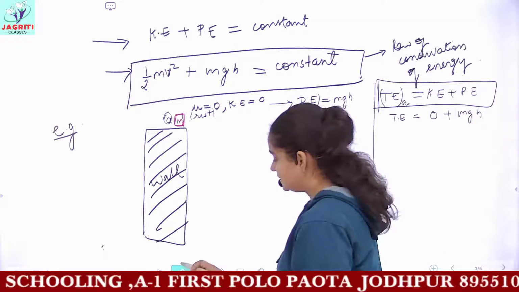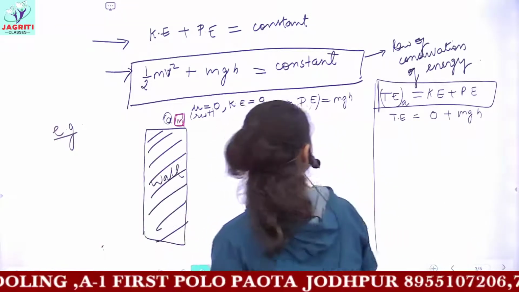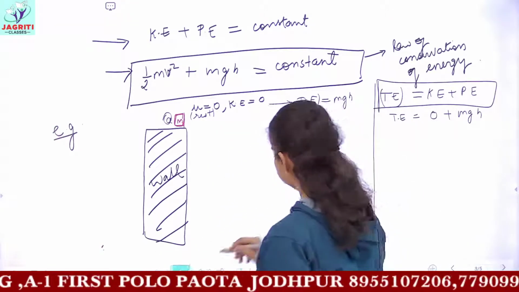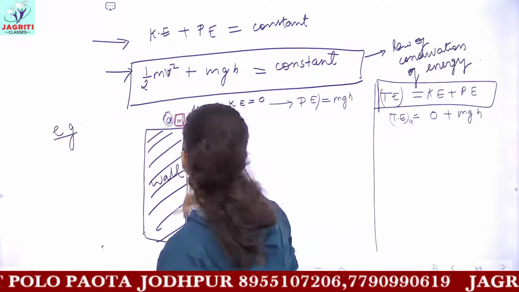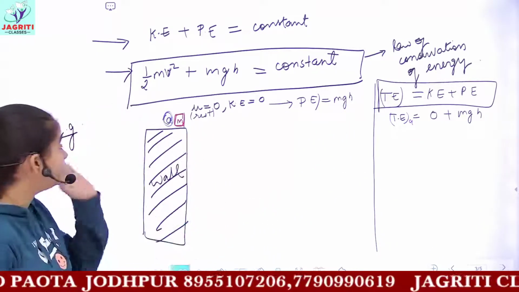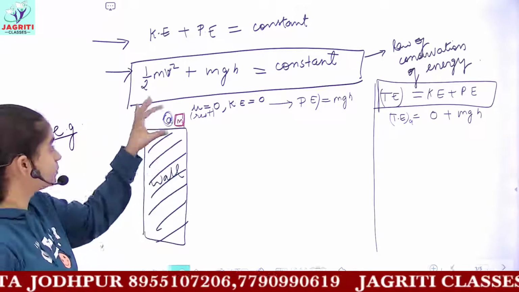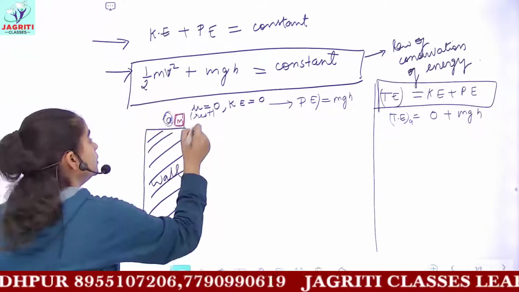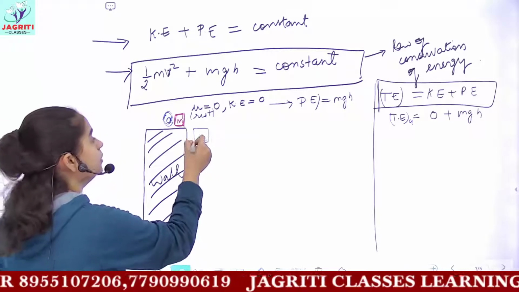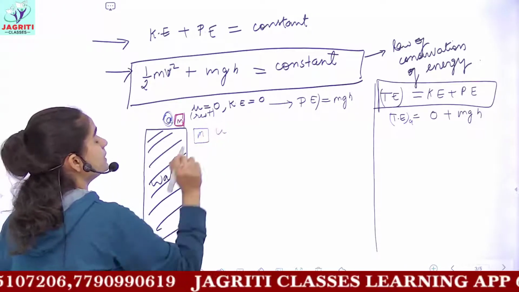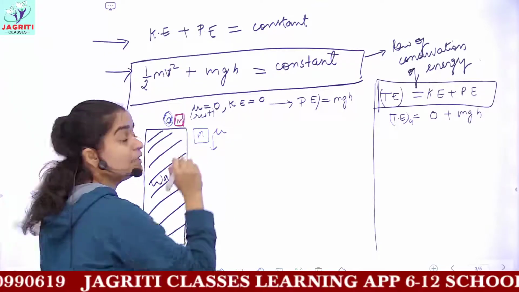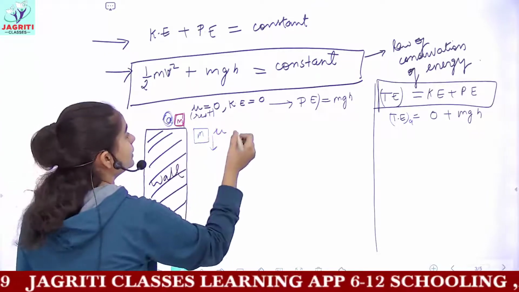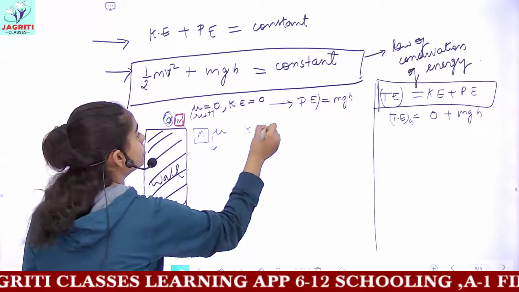Now let's take one more position. Okay, this is the position A. Now let's suppose someone pushed this block, and this block came here. Now this block has initial velocity, that is, it is moving down with the velocity u. So here the kinetic energy will not be equal to 0.